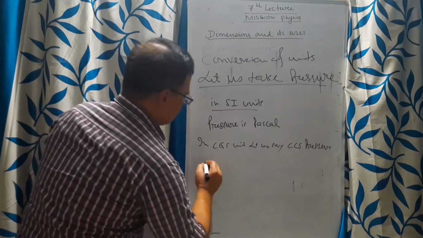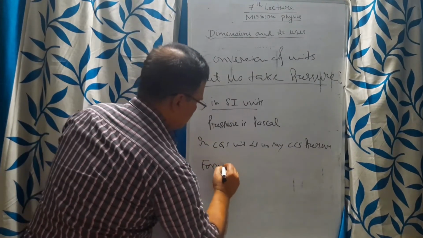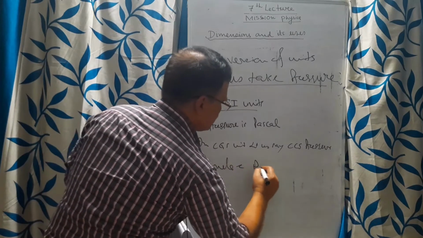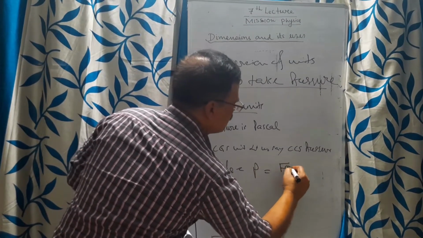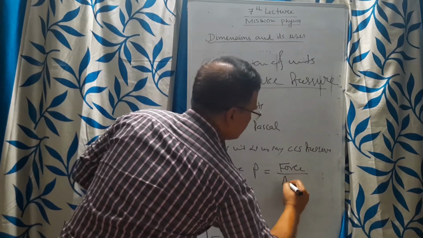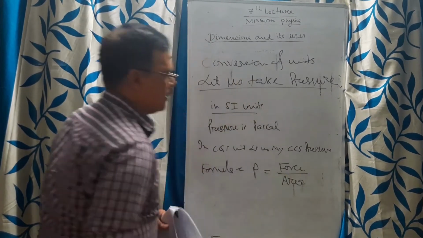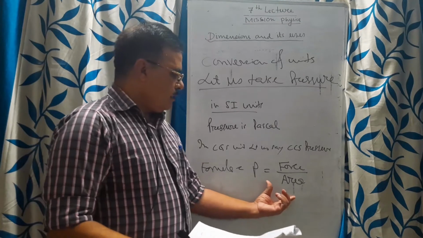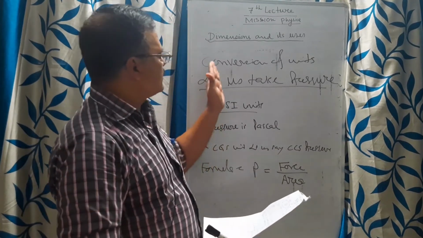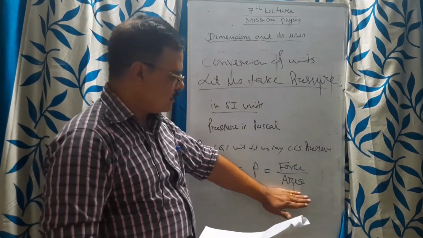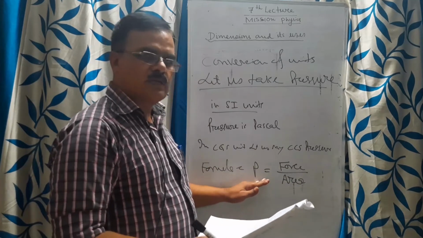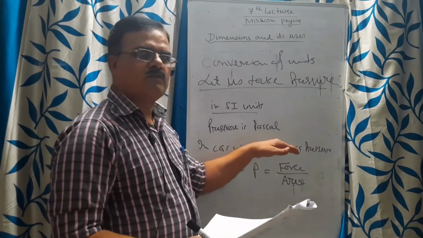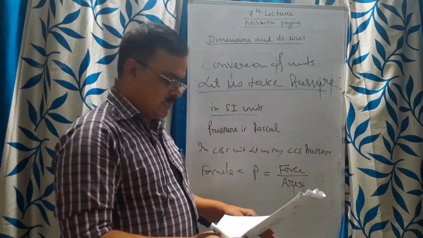Now the formula for this: pressure is equal to force per unit area. For any unit, let it be CGS, FPS, MKS, this is the standard formula. Anywhere pressure is equal to force divided by unit area.